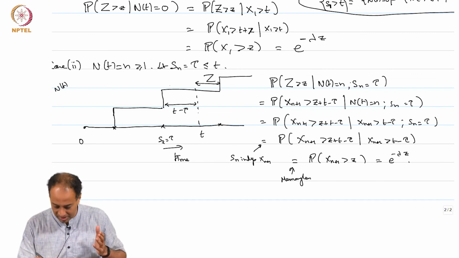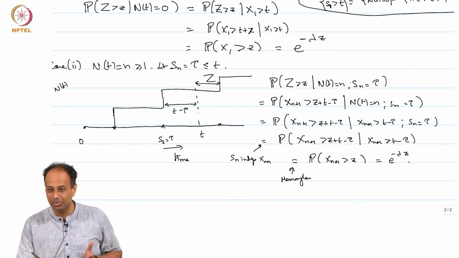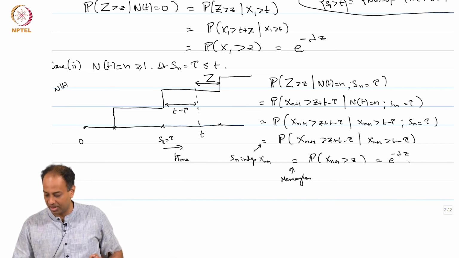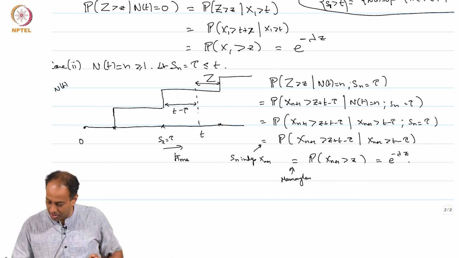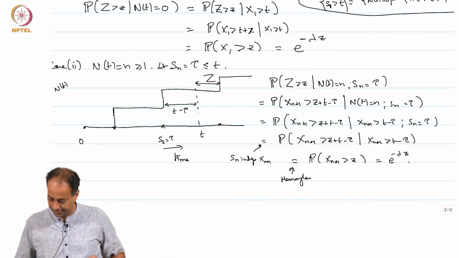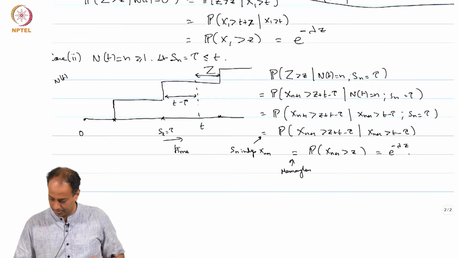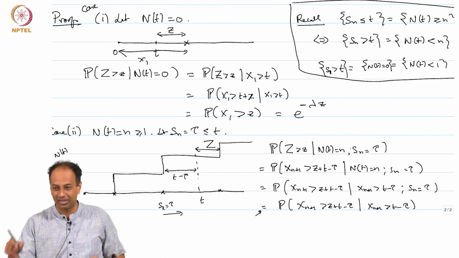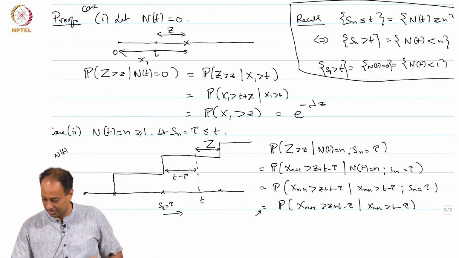So this interarrival time cannot be smaller than t minus tau. So what we are saying is that conditioning on N(t) equal to n is the same as conditioning on x n plus 1 greater than t minus tau. These two events can be shown to be the same; this would imply that and that would imply this. You can argue like this if you want, similar to the recall box. I did it for the case n equal to 1, and we can argue similarly.